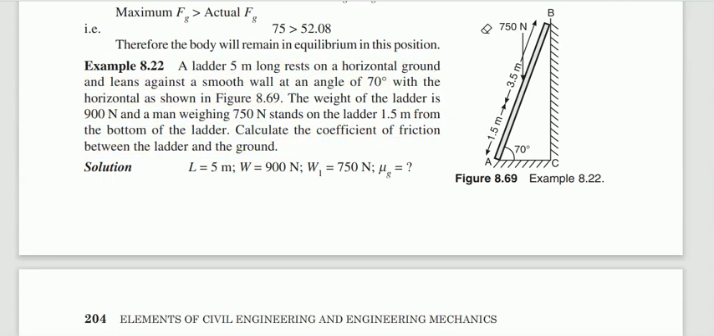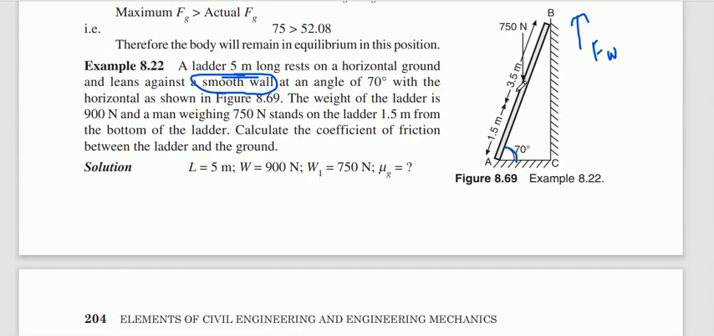So try to understand the problem here. The length of the ladder is given, this is 5 meter, and it is resting on the horizontal, making an angle of 70 degree with respect to the horizontal. Here you need to concentrate, it leans against the smooth wall. So because of this there is no need of considering the Fw here. There is no frictional force acting on the wall because in the problem it is mentioned it is a smooth wall.